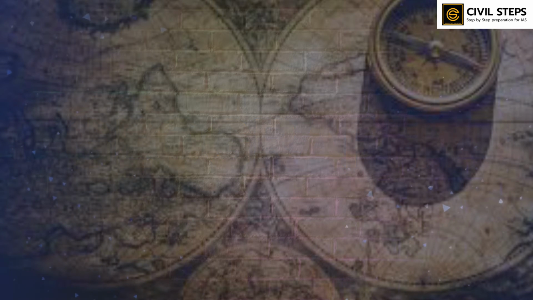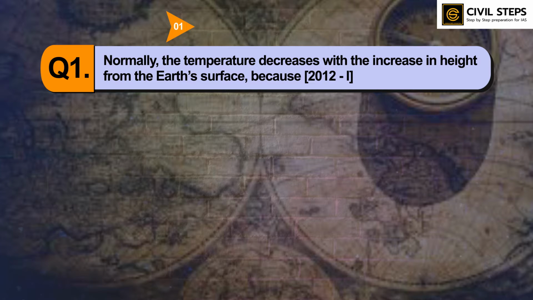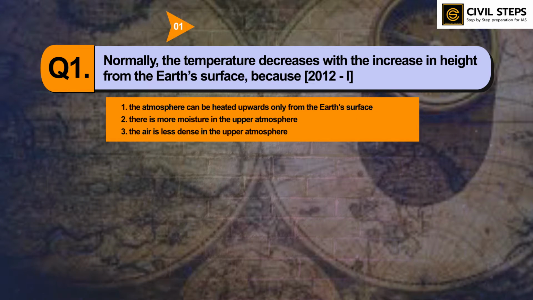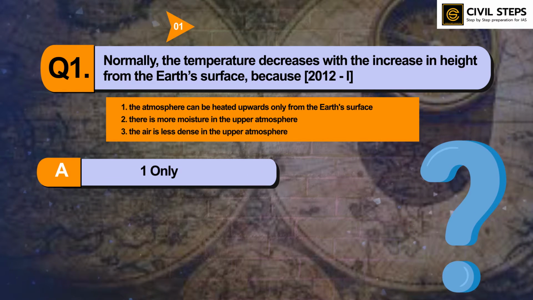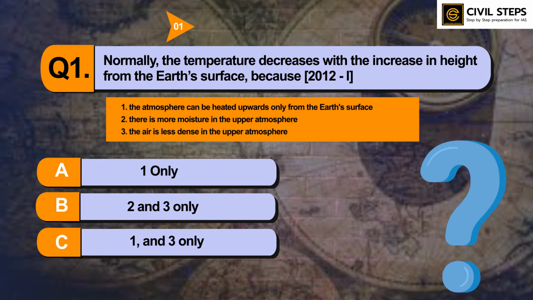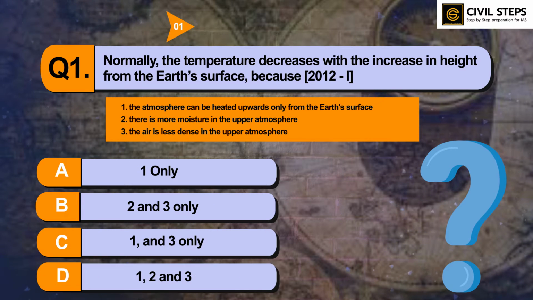So the first question is: normally the temperature decreases with the increase in height from the earth's surface because, first statement, the atmosphere can be heated upwards only from the earth's surface. Second, there is more moisture in the upper atmosphere. Third, the air is less dense in the upper atmosphere. Select the correct answer using the codes given below. Option A, 1 only; B, 2 and 3 only; C, 1 and 3 only; D, 1, 2 and 3.